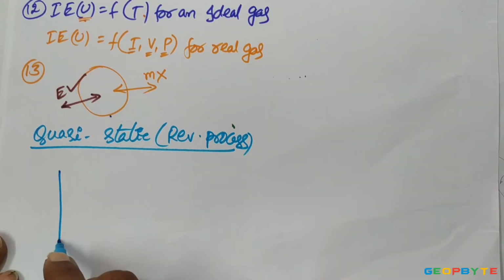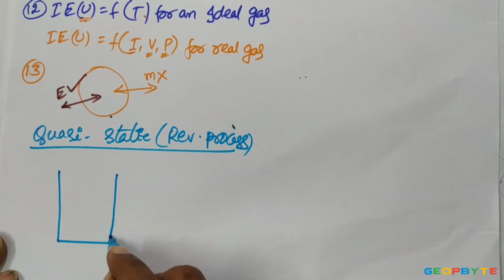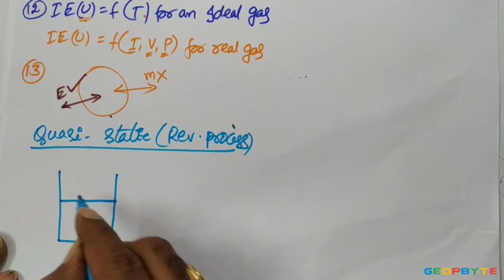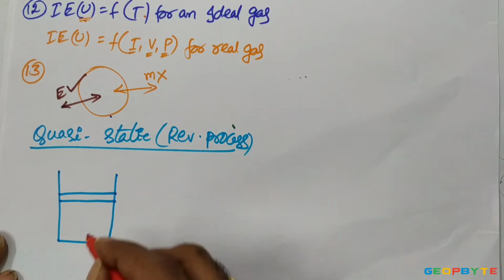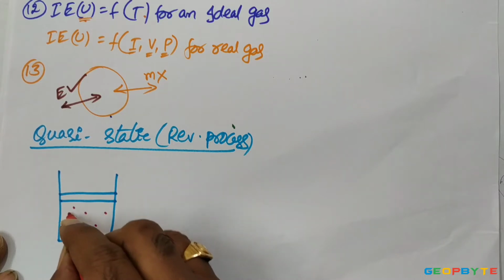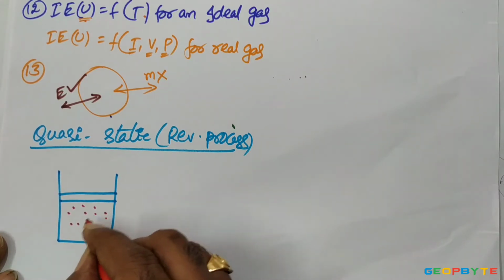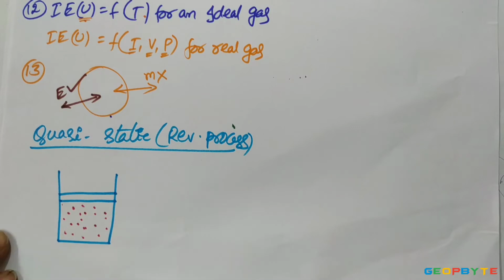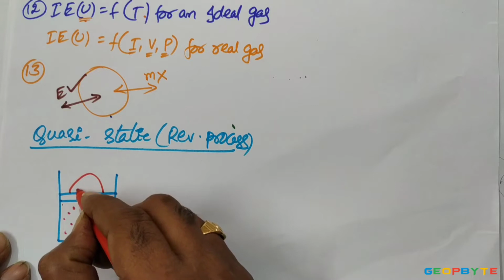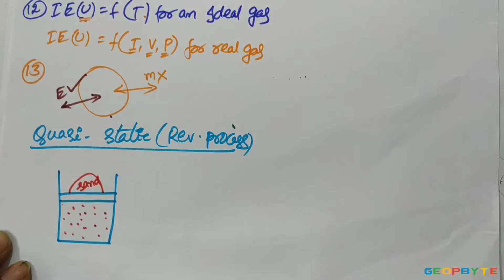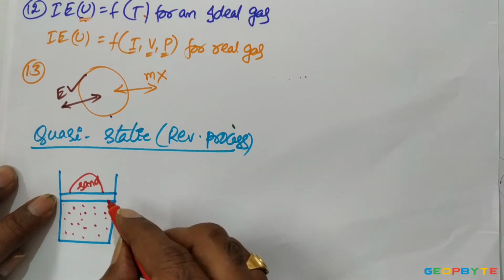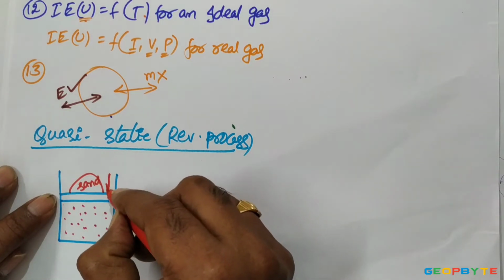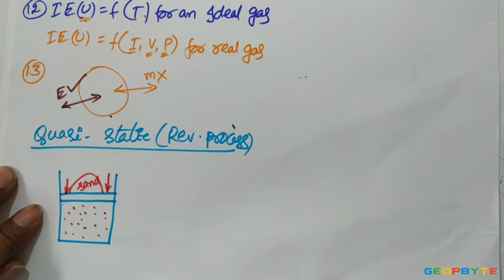It is like this. Let us take a rigid cylinder with a piston mechanism. This space may be occupied by some gas. If I keep some sand on the top of the piston, and ignore the self weight of the piston, the sand weight is acting vertically downwards.